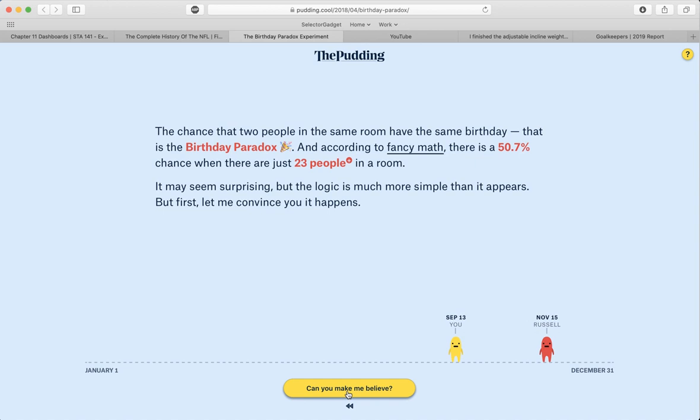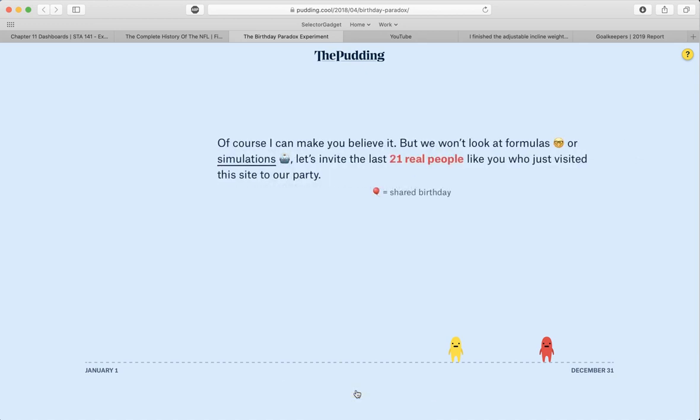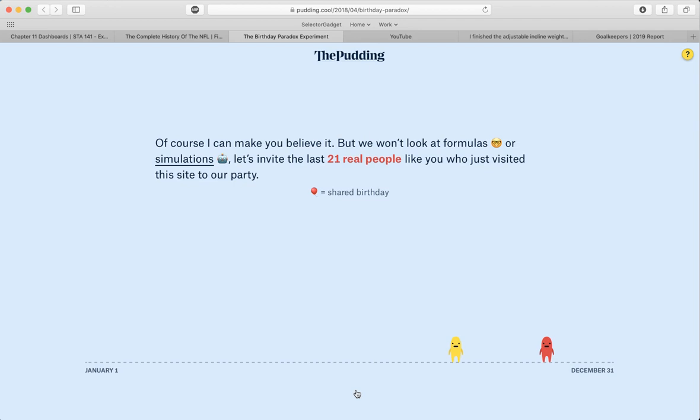So even though my birthday really is kind of silly, and they're not really going to care about it, the website still is giving me this very clear, this is me and this is Russell, and now I am emotionally invested in this little yellow dude. So now they're asking me to keep going, and they're going, hey, can we do this? So we're going to look at this.